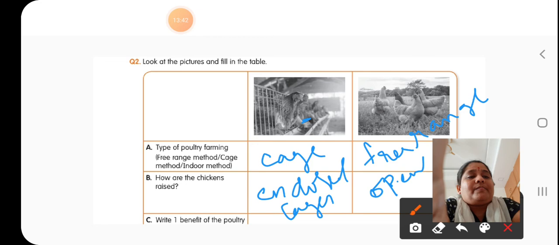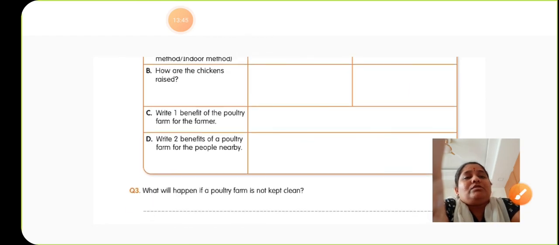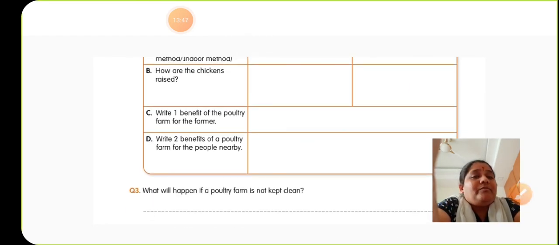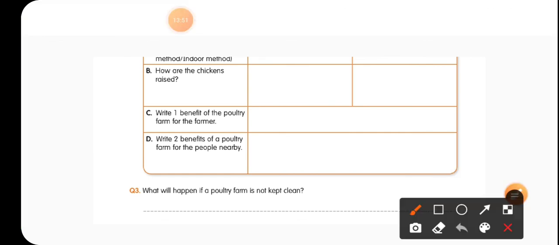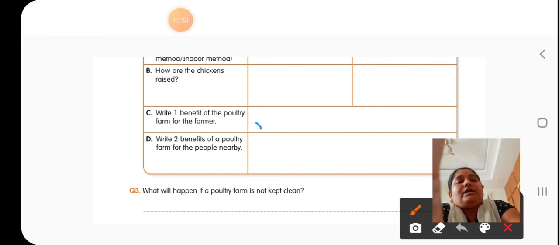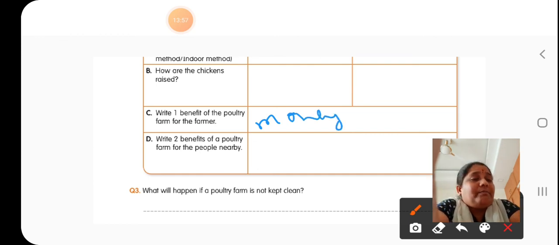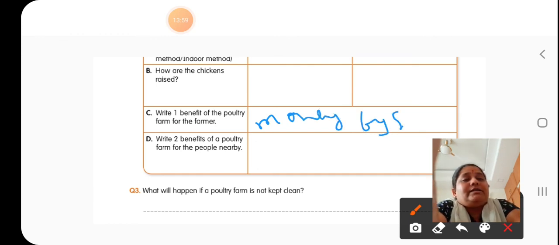Okay. Now the third question: write one benefit of the poultry farm for the farmers. Oh, so many benefits are there. Poultry farmers are earning money by selling eggs and chicken.